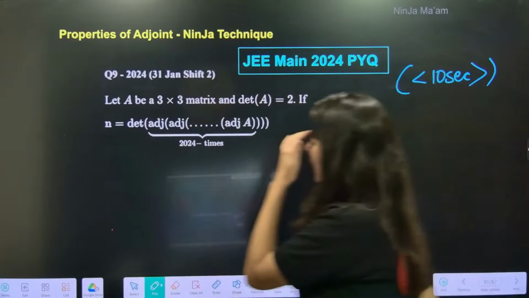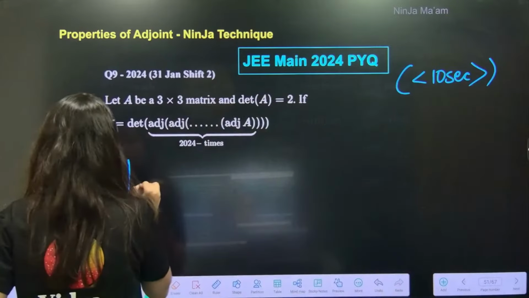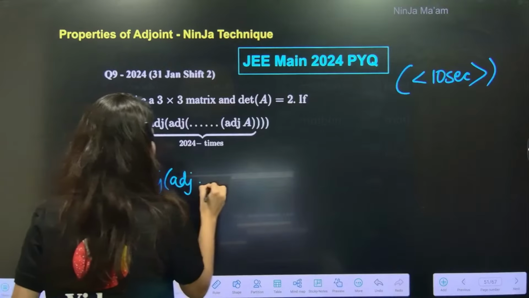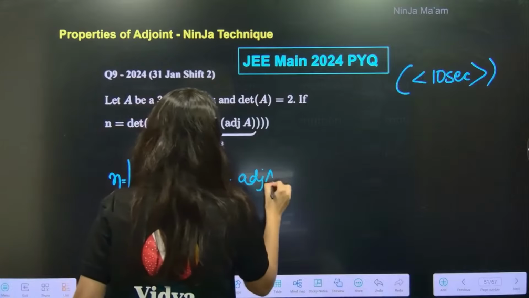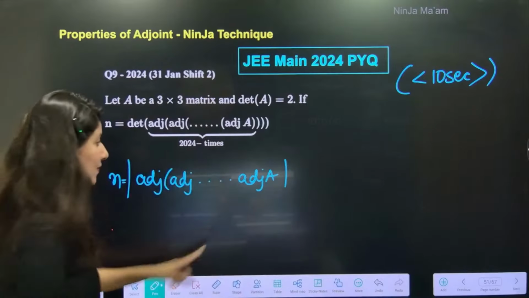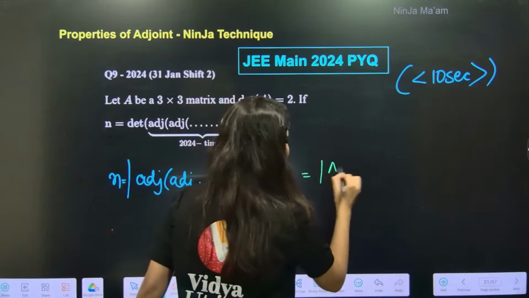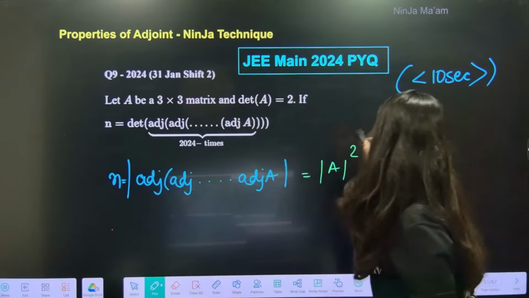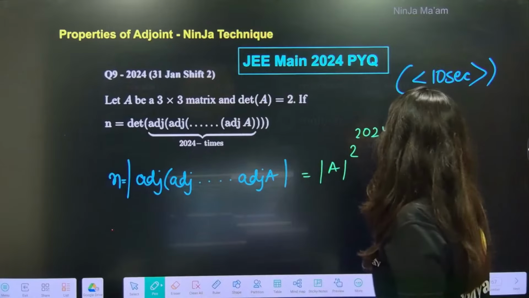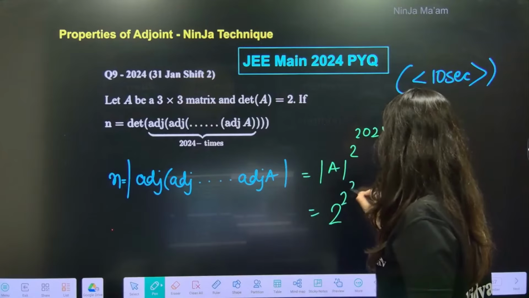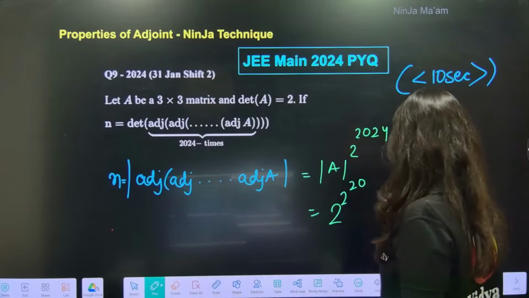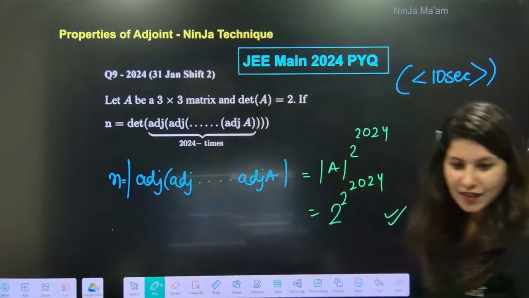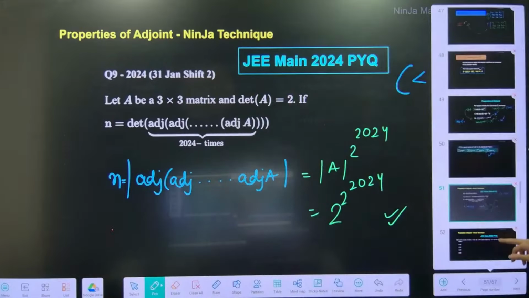Alright, so can you see, it is determinant of adjoint, how many times? 2024 times. So this is determinant of A, 3 cross 3, yes ma'am. So 3 cross 3, that means 2. 2 power 2024. So the answer will be 2 power 2024. That's it. This is your answer. Yes? Okay. Alrighty. So good question, right?